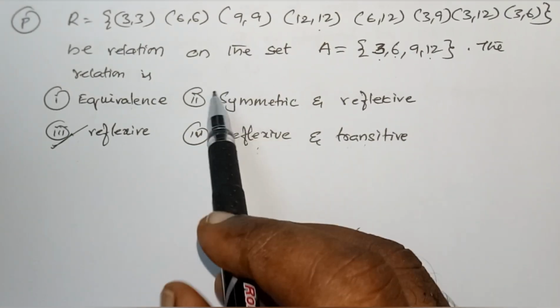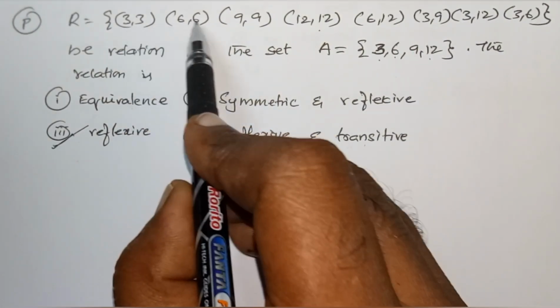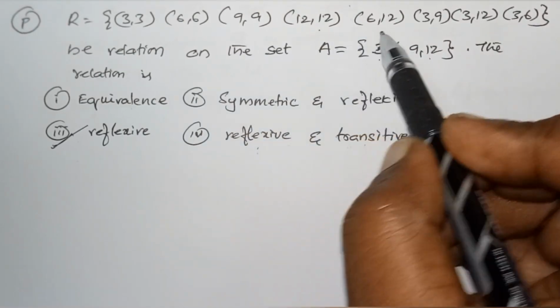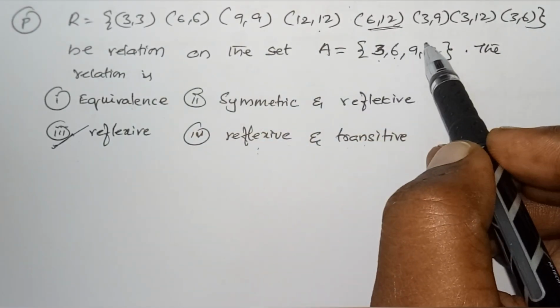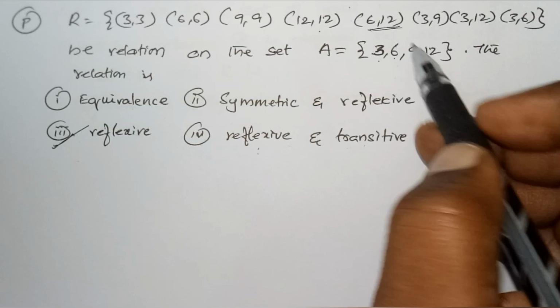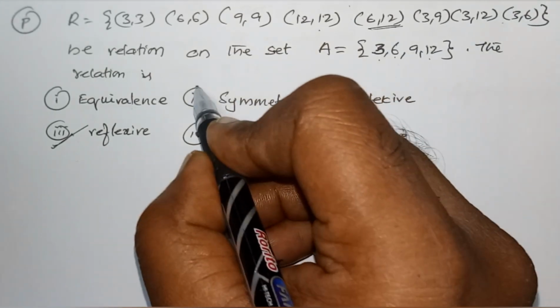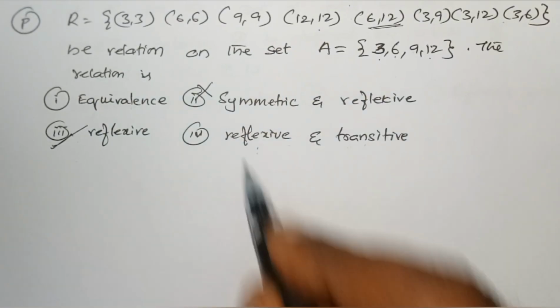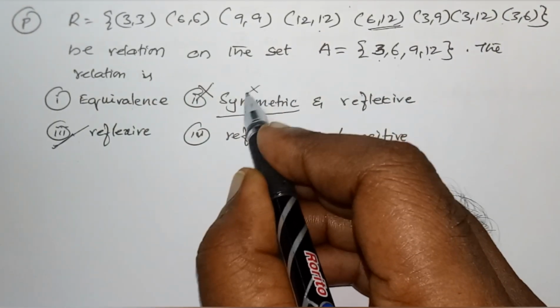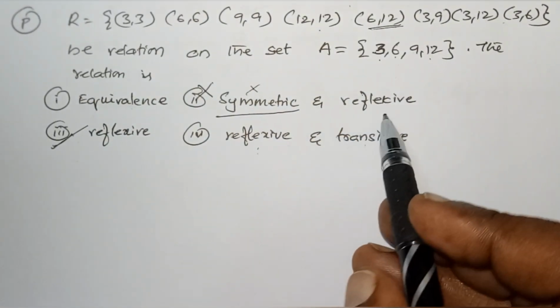Let us go for symmetric. Till here (A,B), (B,A) are over. And now we go for (6,12). Is there (12,6)? For (6,12), there must be (12,6). Therefore, it is not symmetric. Symmetric fails, isn't it?